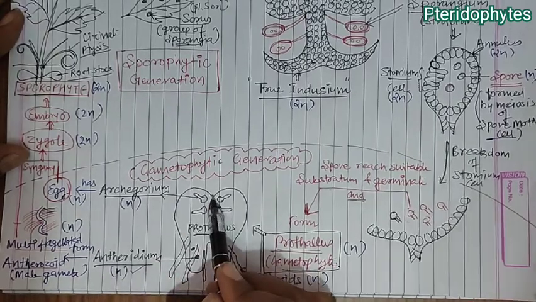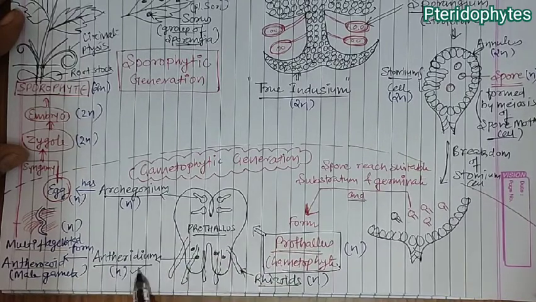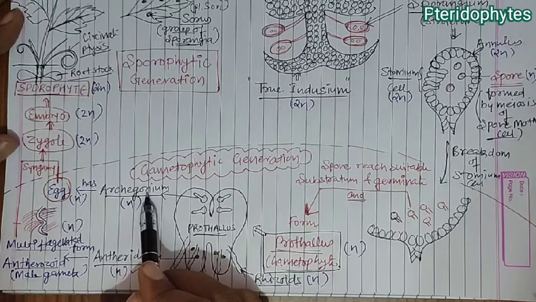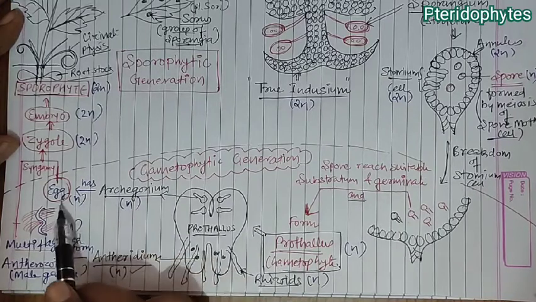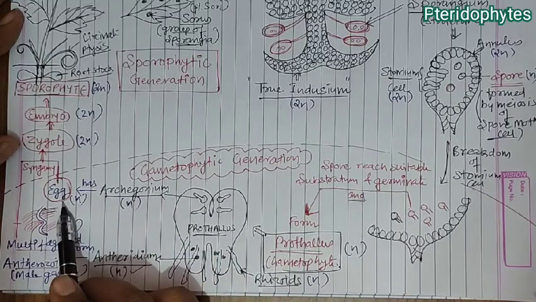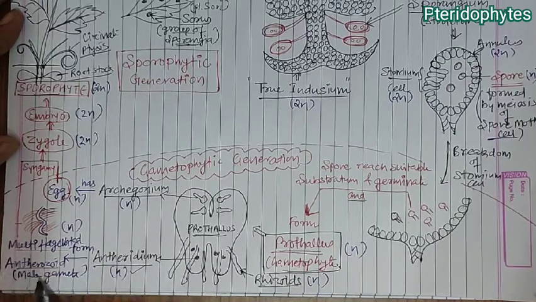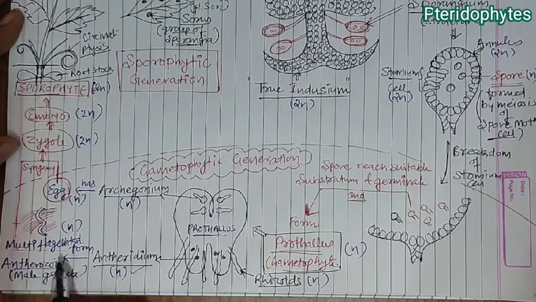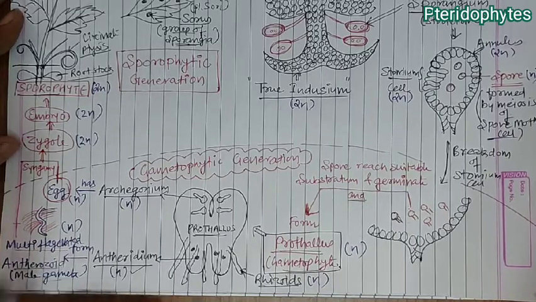On the anterior part of the prothallus you will find the archegonium, whereas in the posterior part you will find the antheridium. We know that the archegonium is the female sex organ, which produces an egg. The archegonium is haploid, so the egg is also haploid, produced by mitosis. The antheridium is haploid and forms anthrozoid mother cells, and anthrozoids form from the anthrozoid mother cell by mitosis. These anthrozoids are male gametes and they are multiflagellated.